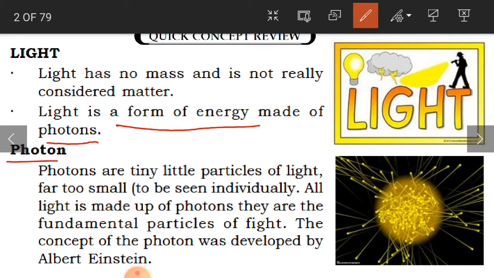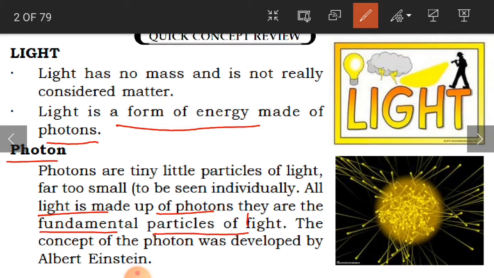Like dust particles, very small, which we will not be able to see very clearly. Even photons are very small pieces of light. All light is made up of photons. They are the fundamental particles of light.